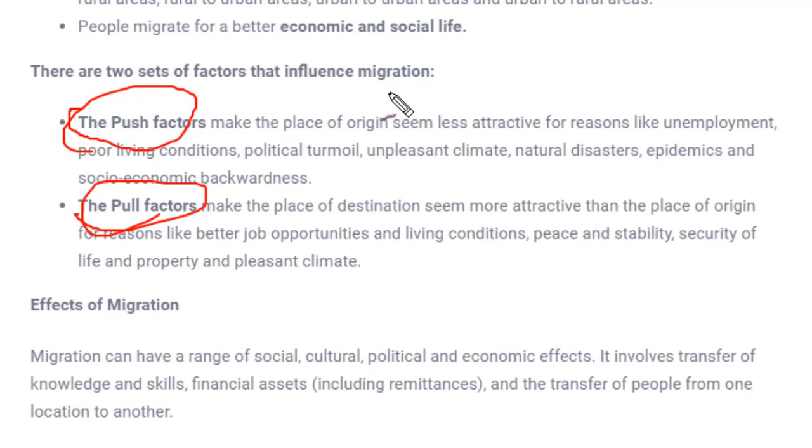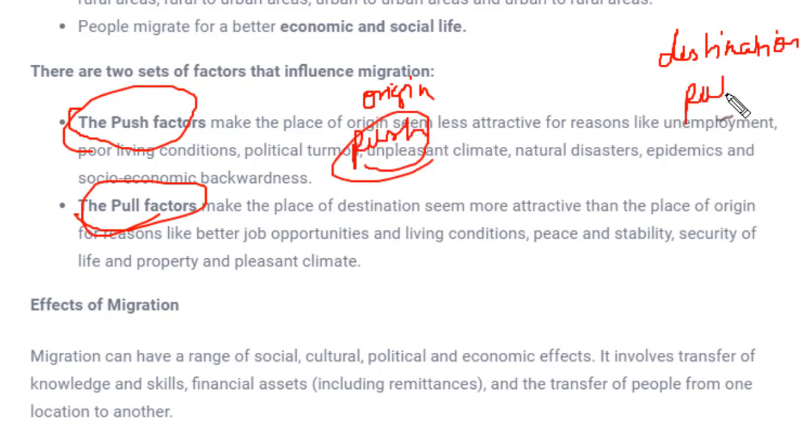See, we have seen that there are two places. One place is called the place of origin and the other place is called the place of destination. So these are the two places which are involved in migration. So where will these two factors help? This push factor will be in the place of origin, whereas the pull factor will be at the destination. Now if someone is attracting like a magnet, what does it mean? It means, if you are in a village, if I'm talking about migration from village to town, see, there are many cases and many examples. I'm just taking one example and trying to explain it to you.